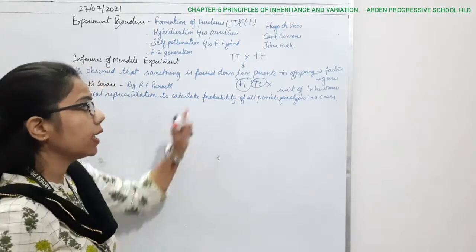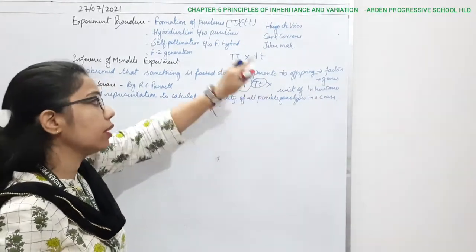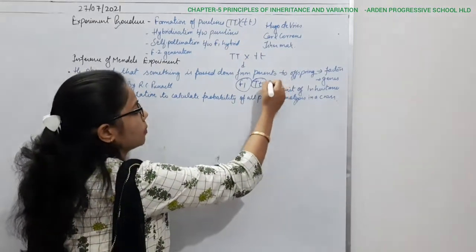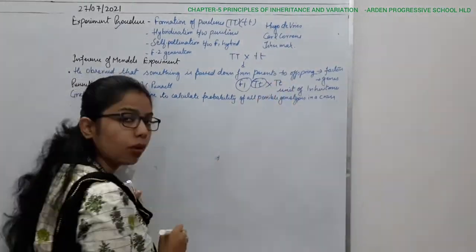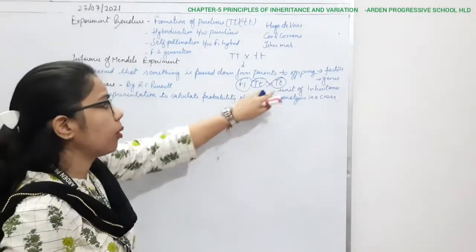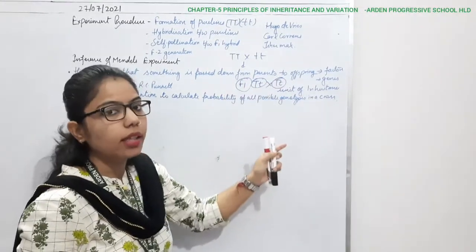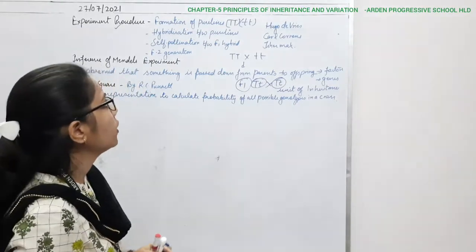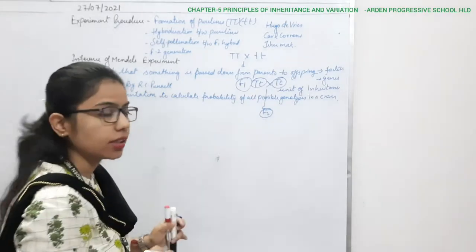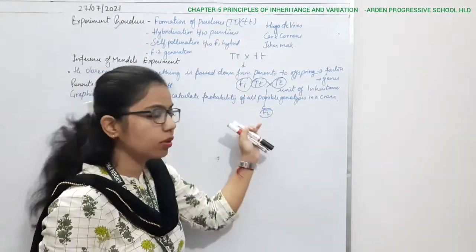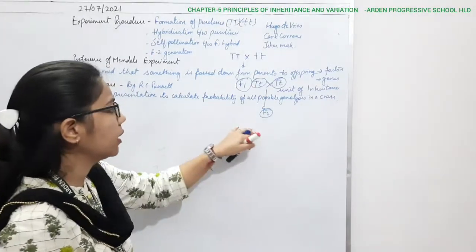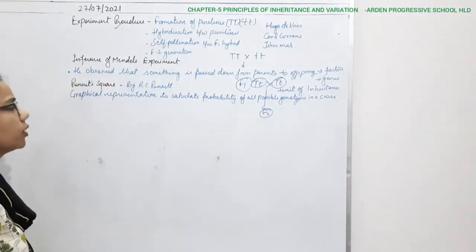It means crossing with the same genotype, capital T small t with capital T small t, and the pollen grains from the same plant are used. What do we get in the F2 generation? This is what he studied from the parents to the subsequent generation, and how he performed the experiment, and he gets the F2 generation.